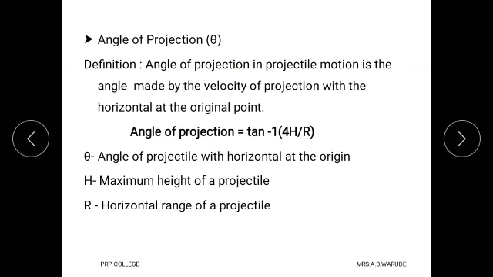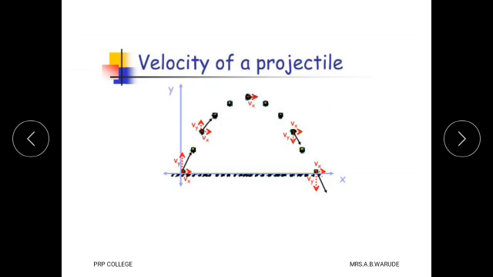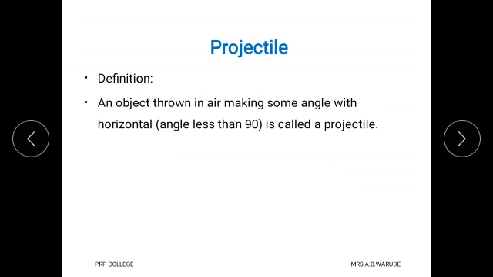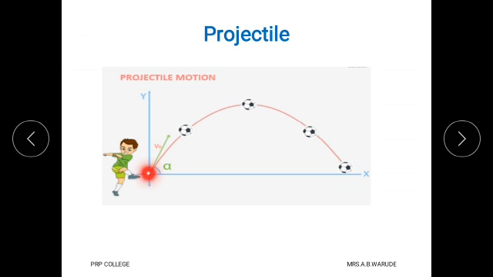Here the definition is: the angle made by the velocity of projection with the horizontal at the original point is called the angle of projection. See here in this diagram, alpha is called the angle of projection.